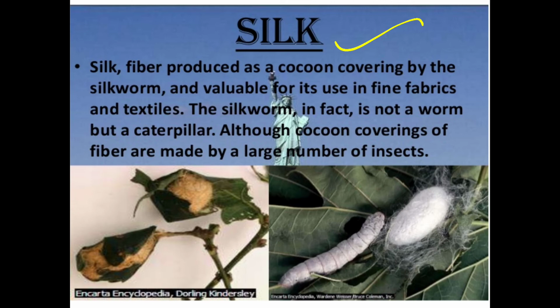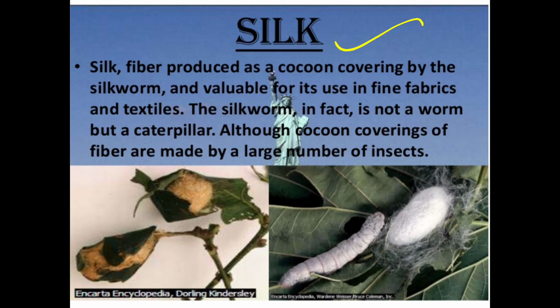Here they have given some idea of how silk is produced, as a cocoon covering by the silkworm. I think you already know what a cocoon is.